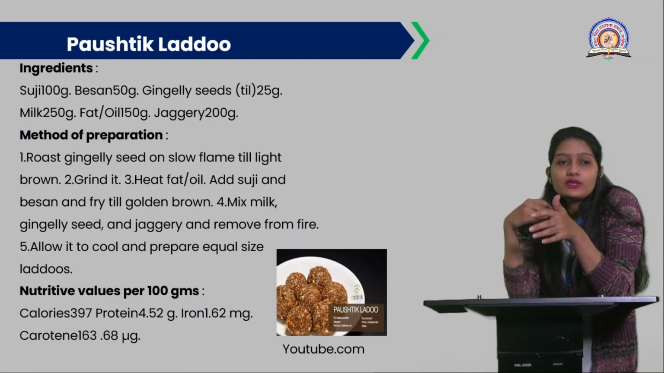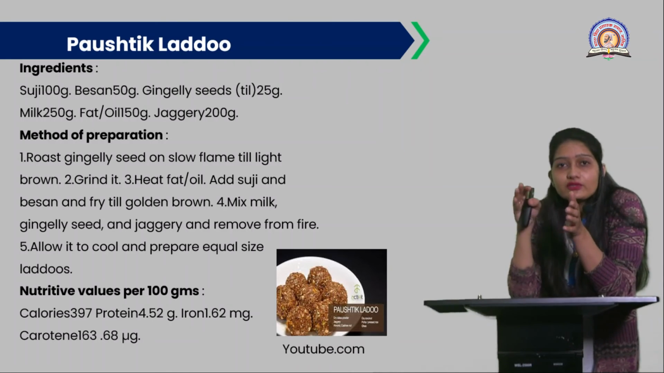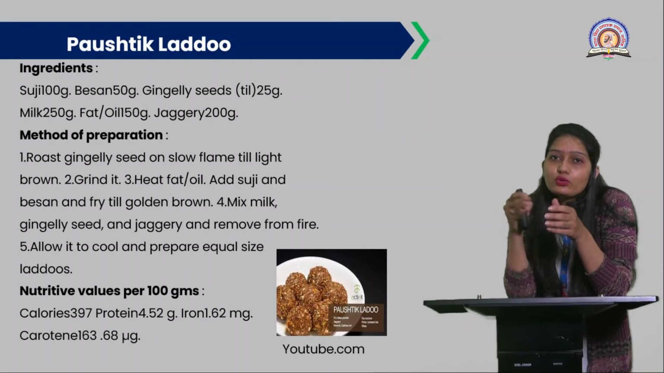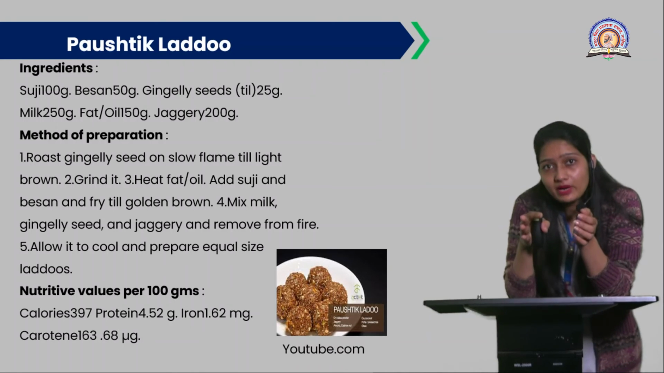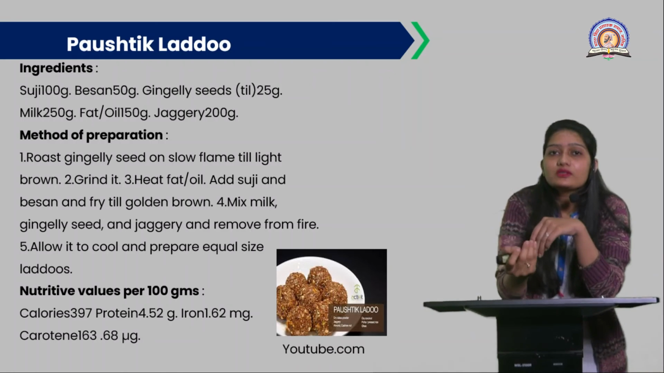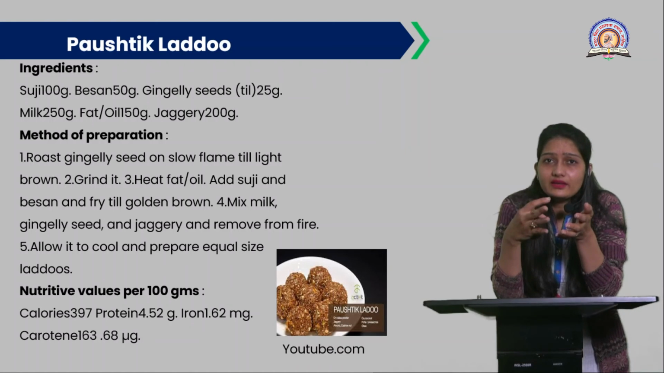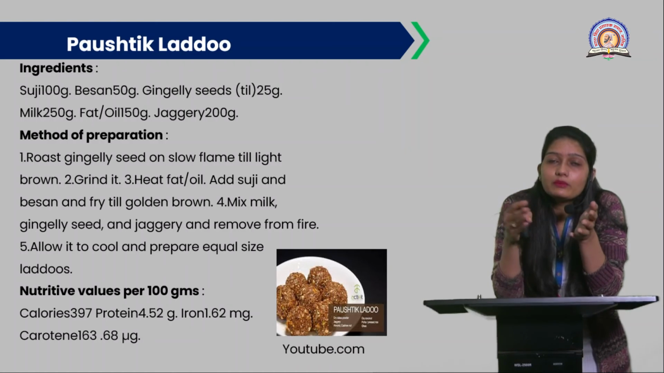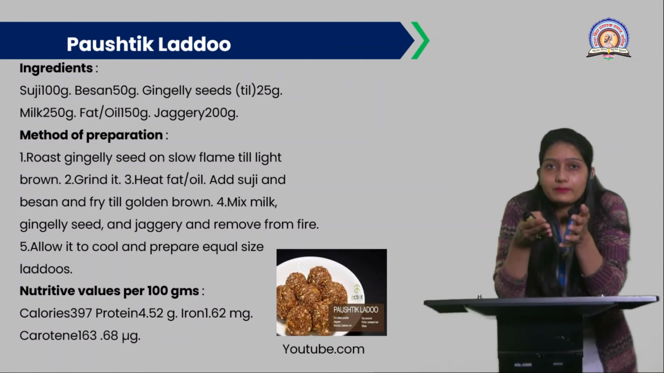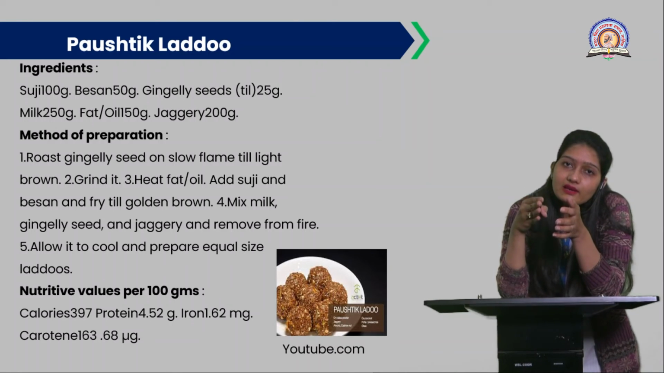First, what we need to do is, we have to roast the gingerly seeds on slow flame till they get light brown. Why do we need this slow flame? Because we cannot suddenly give it a higher heat, otherwise it will get burnt. So for this reason, we need to give it a slow flame. Okay, then second step, we need to grind it, that is the til.